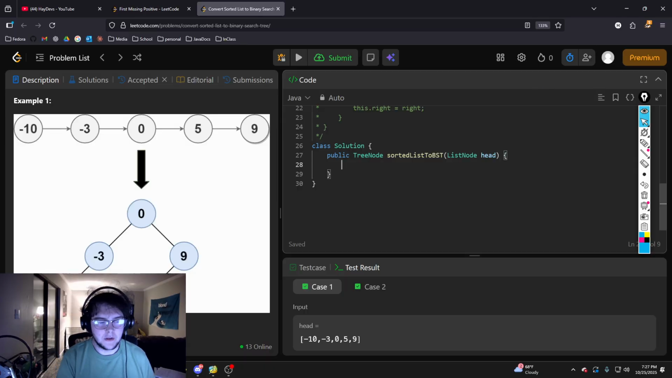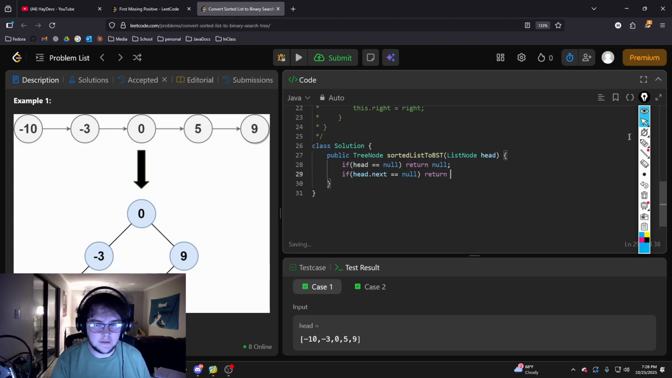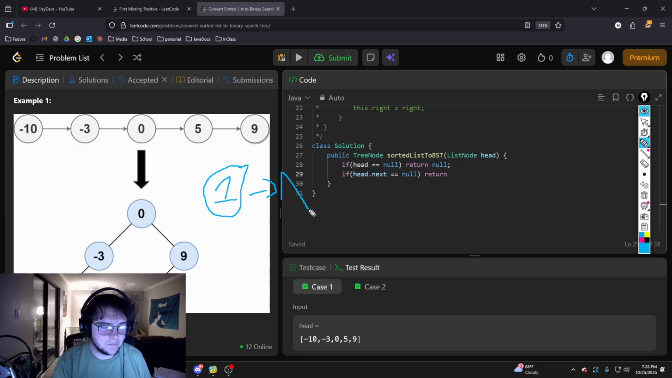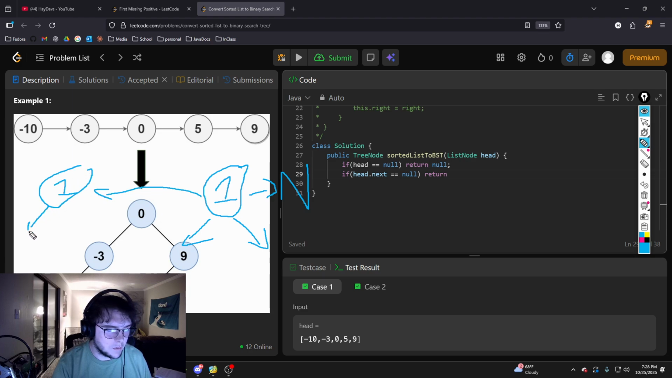So first thing we want to do is see if the head is equal to null. If that's the case, we'll return null. And then if the head dot next is equal to null, then we know there's no node, because if you can imagine, a single value list is the only node if it points to null. There's no nodes that will be under it, so we can go ahead and make this a tree node by itself and make it point to nothing.